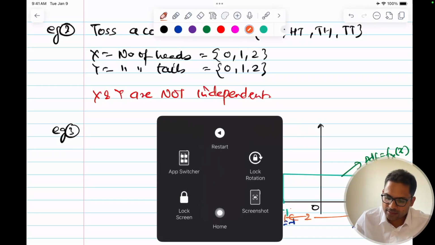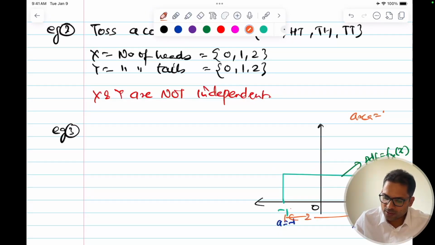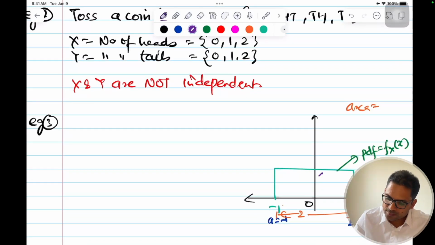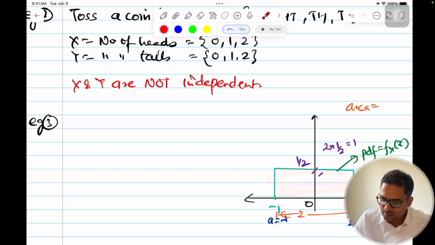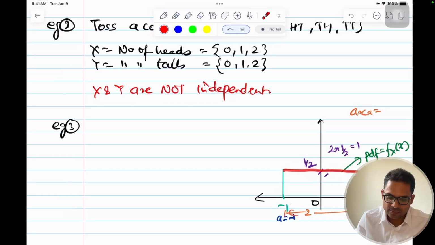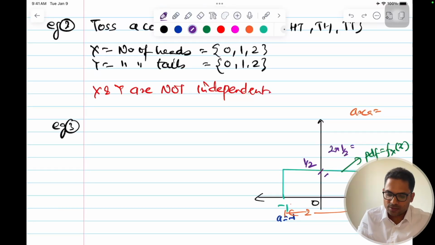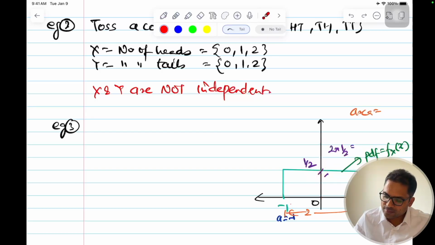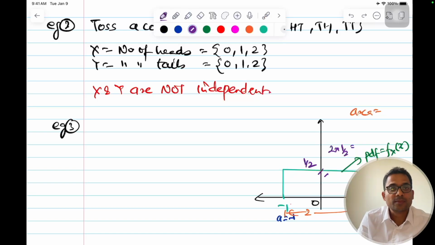So if this is 2, and area is equal to 1, what should be this value? This will become half. 2 into half is equal to 1, the complete area of this rectangle. The length is 2, so the breadth should be the height, half. And this is my uniform PDF, that x is equal to half. So you remember, what will be the expected value here? Expected value will be 0.